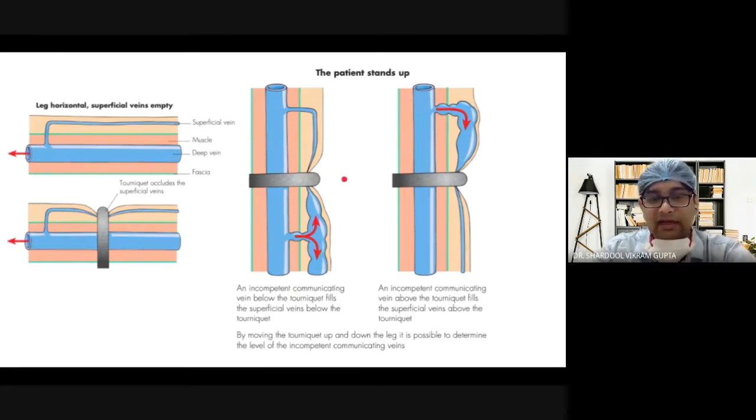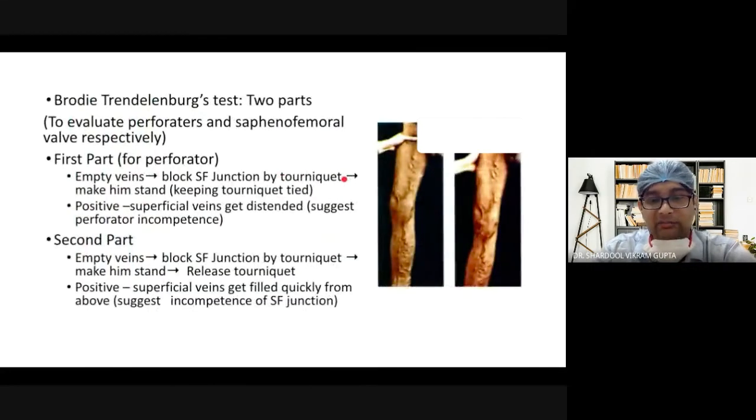So I will again repeat the Brodie-Trendelenburg test, which has two parts. The first part is actually to evaluate for the perforator. So in the first part you have to empty the veins and block the SFJ. Now the SFJ is blocked, and if there is a swelling here, in applying the tourniquet we are just occluding the superficial system. We cannot occlude the deep system.